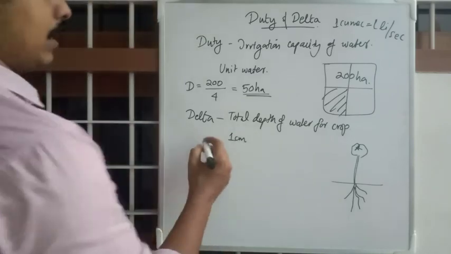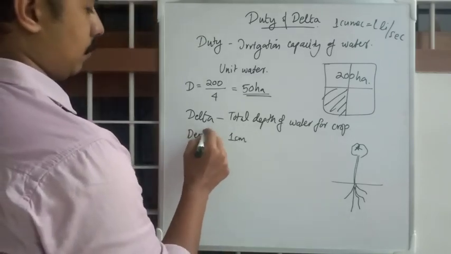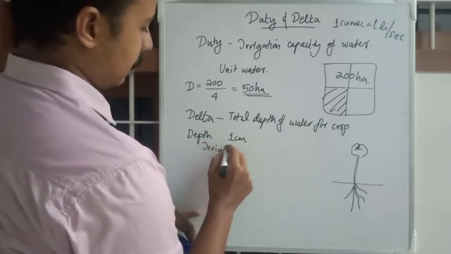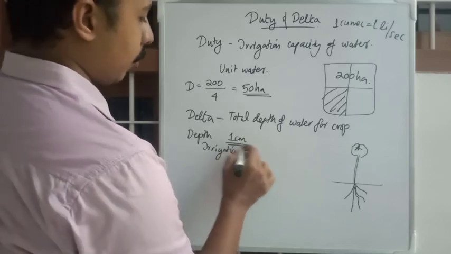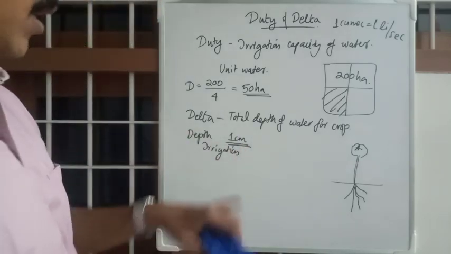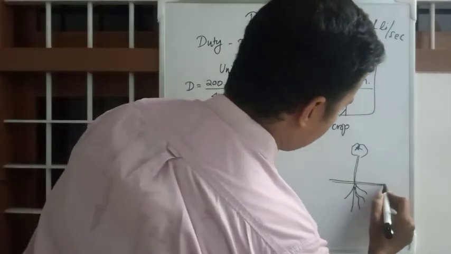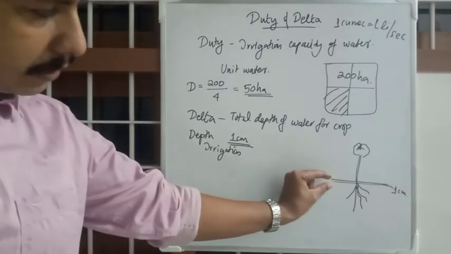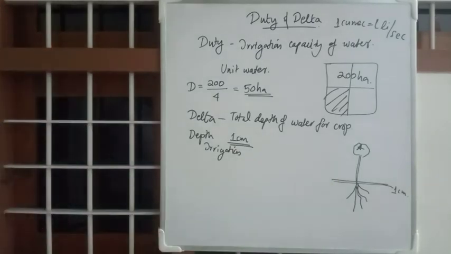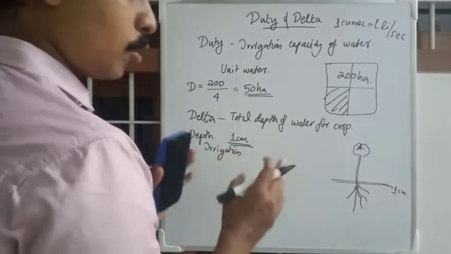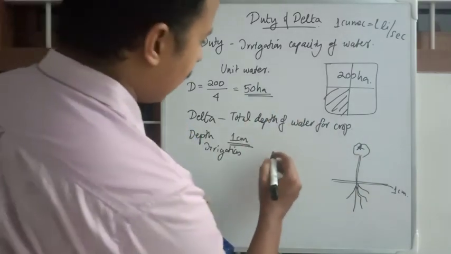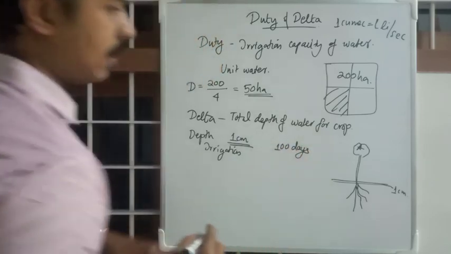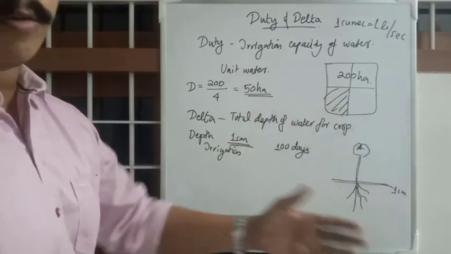1 centimeter depth of irrigation I will be pouring. Every day morning I will be pouring 1 centimeter of water, that is depth. The number of days I should be pouring that 1 centimeter is 100 days. For 100 days, each day I will be pouring 1 centimeter.